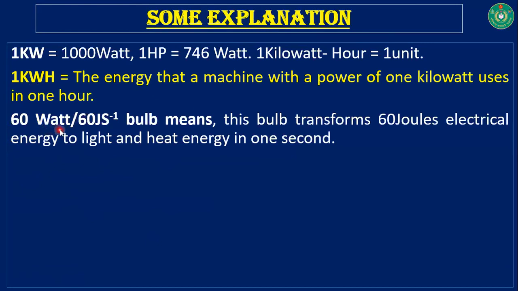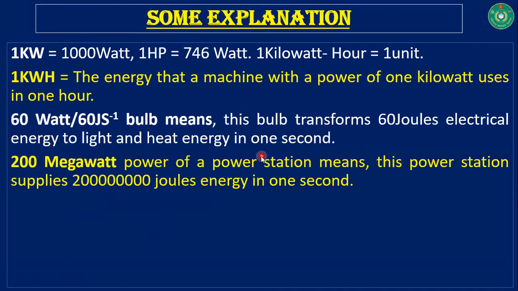60 watt or 60 joule per second is written on the surface of a bulb. What do you mean by this? This means this bulb transforms 60 joules of electrical energy to light energy and heat energy in 1 second. 200 megawatt power of a power station means this power station supplies 200 into 10 to the power 6 joules of energy in 1 second.